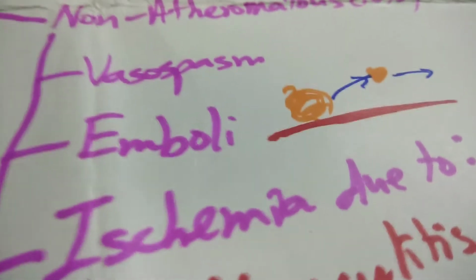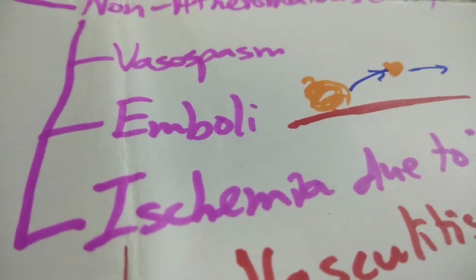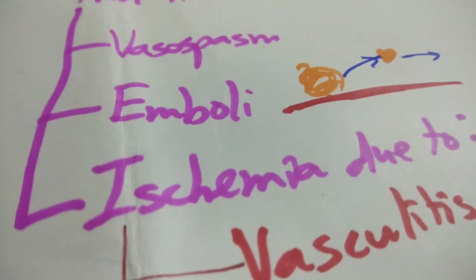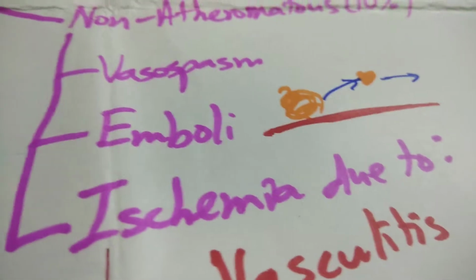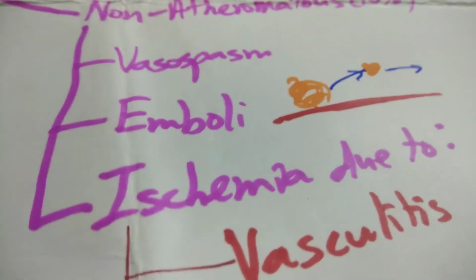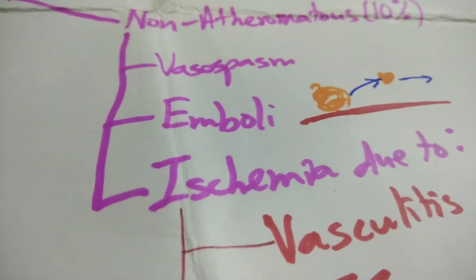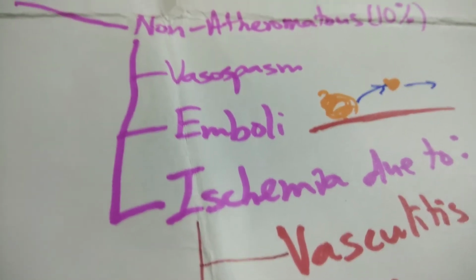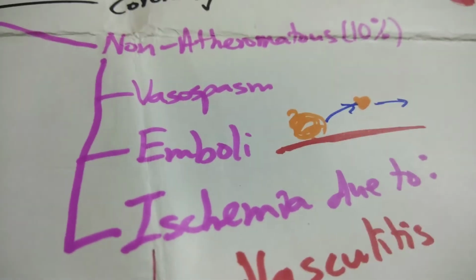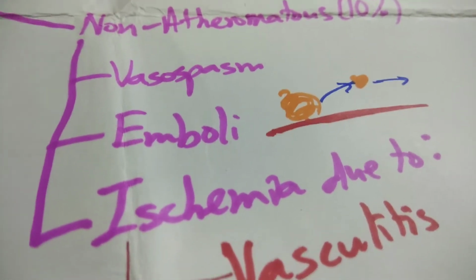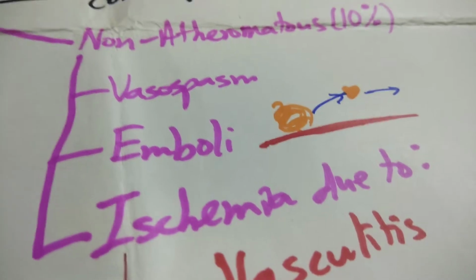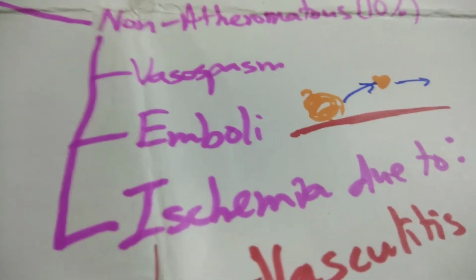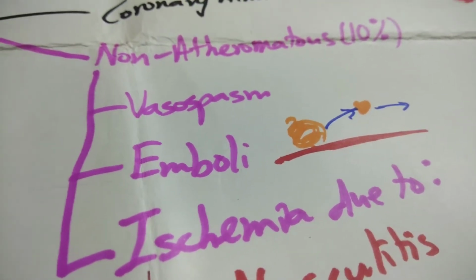Emboli tend to form in coronary arteries. They can result from the left atrium in association with atrial fibrillation, because of chronic stasis of blood pooling up in the left atrium. It coagulates and it can easily embolize. Then also left side mural thrombus, vegetations due to infective endocarditis. Intracardiac prosthetic devices can also attract lots of vegetations, and something called paradoxical emboli.